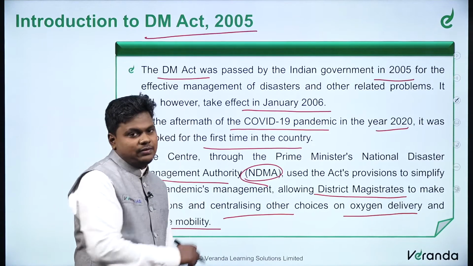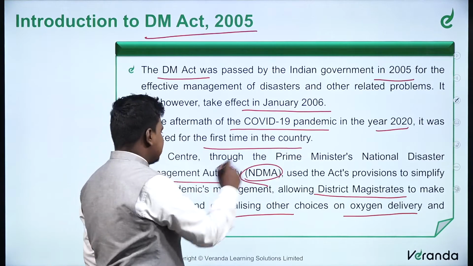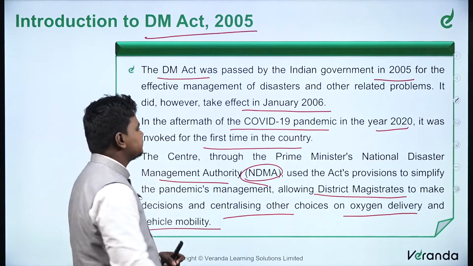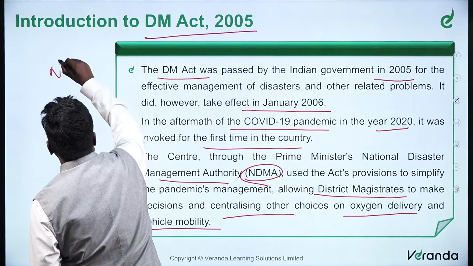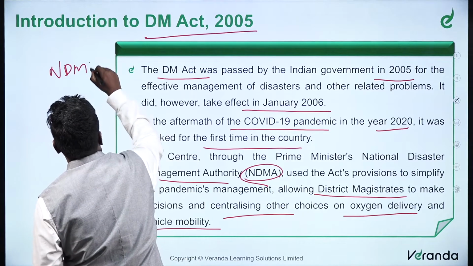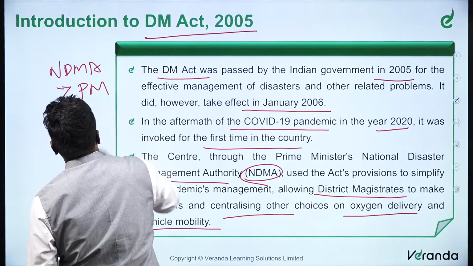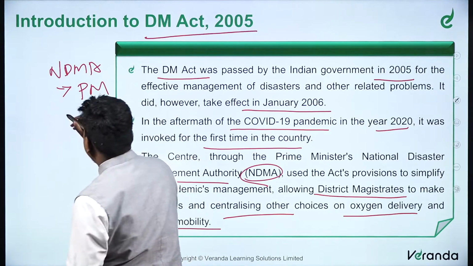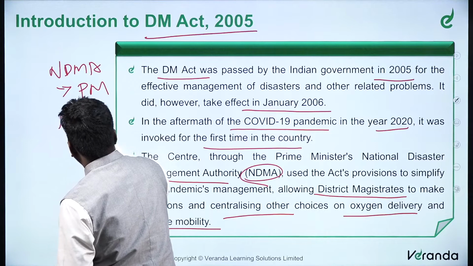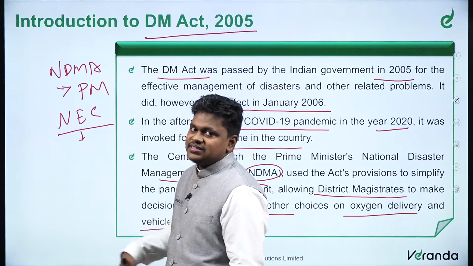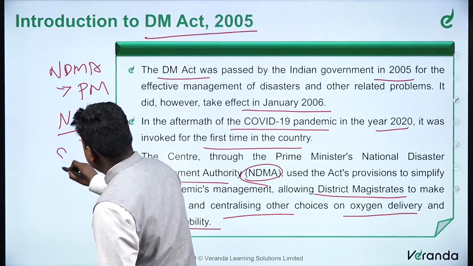This NDMA, the National Disaster Management Authority, is usually headed by the Prime Minister. It has an executive committee, the NEC, which comprises ministers and various secretary level offices.